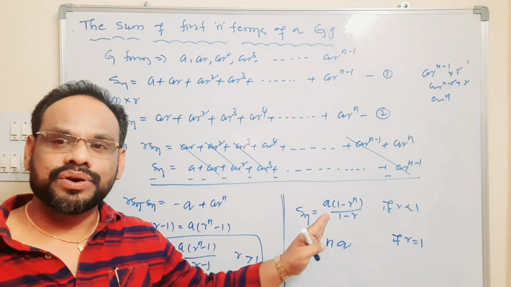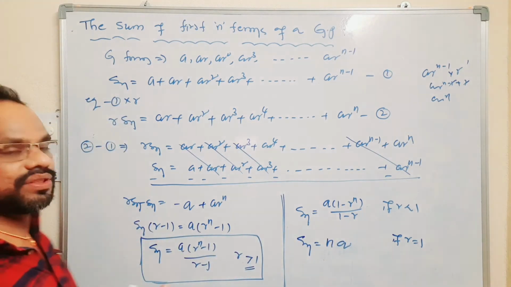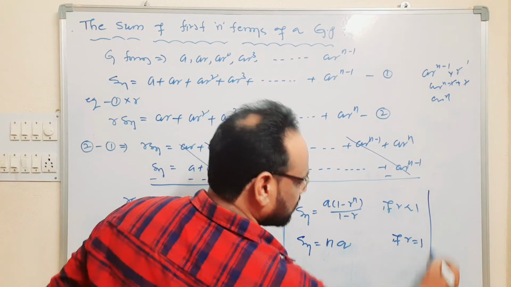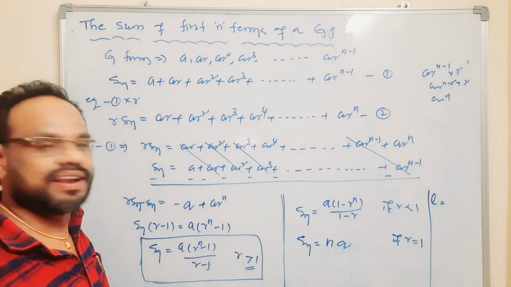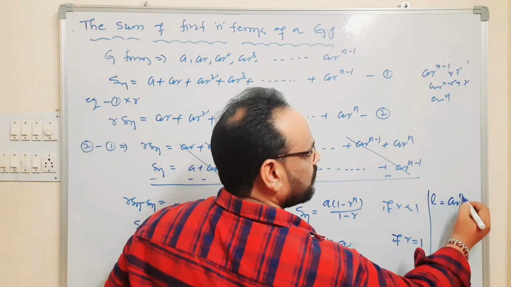Sn also can be written in terms of the last term. We know that l is the last term, l is equal to ar power n minus 1.